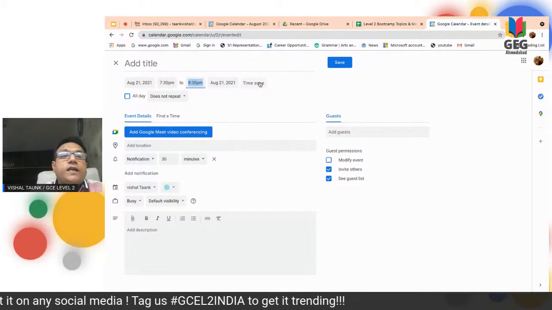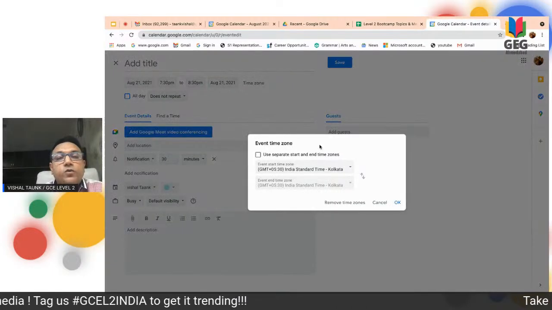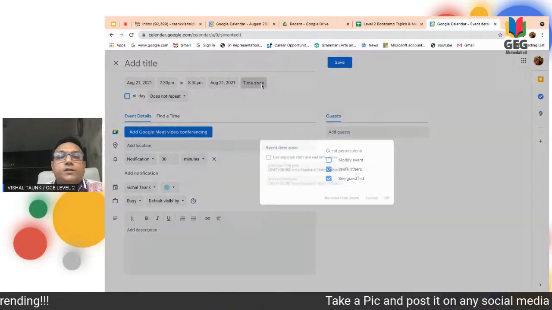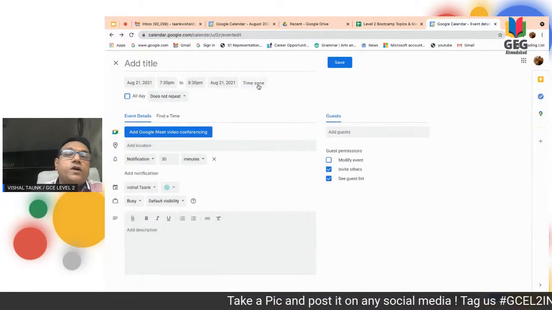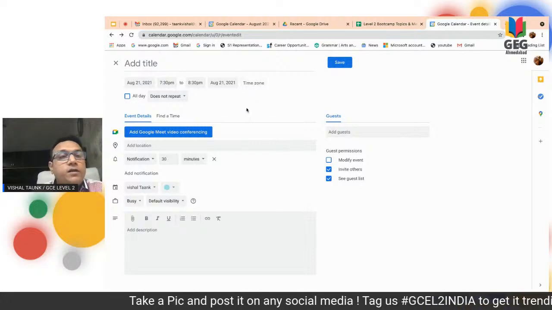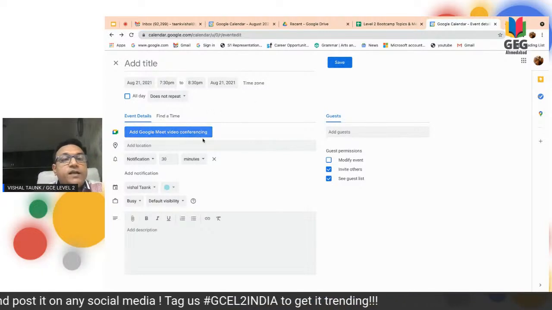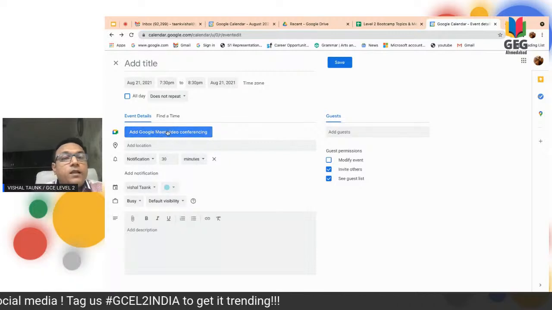Here, if you see, this is the time zone they are showing us. In the time zone, if you are in India, normally it shows the India time zone. But if you are outside India, then you can change that accordingly. Here, if you see, the event details are there.